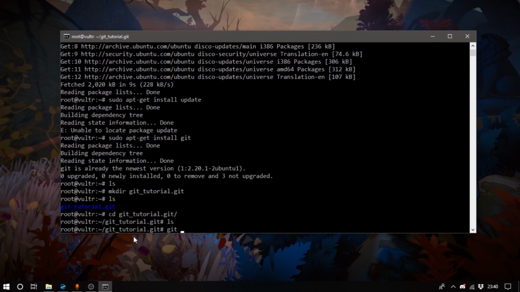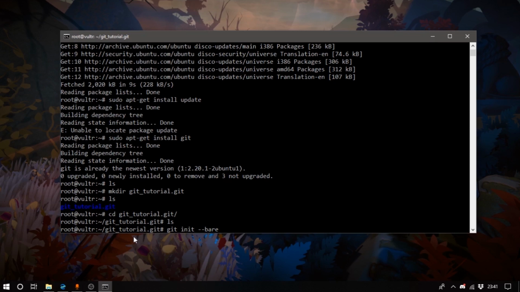I'll do ls, and there's nothing in here. And what you want to do is just git init a new repo here, and at the end you just want to do --bare, which is double dash and then bare. And what this does is it's just going to create a new repo, but it's going to create strictly the .git folder. You sort of see this in other Git repos. It's just that the .git folder is where Git literally keeps its stuff, and so when you init a bare repo like this, what's going to happen is you won't be able to work on the repo, but you still will be able to push, commit, and so on.